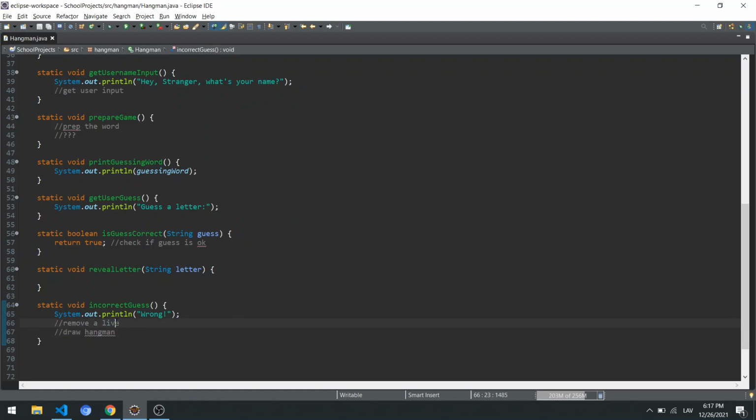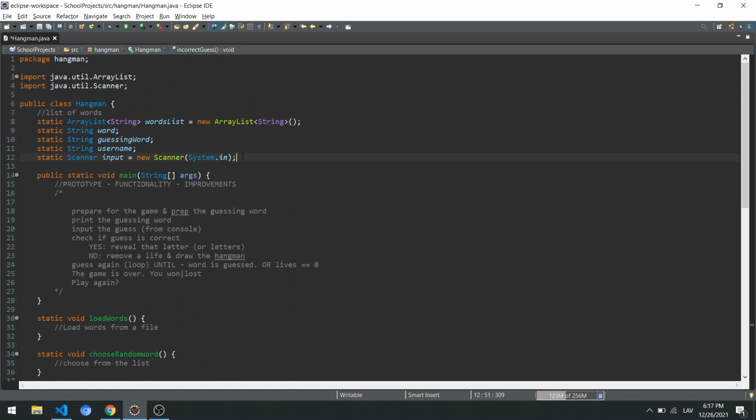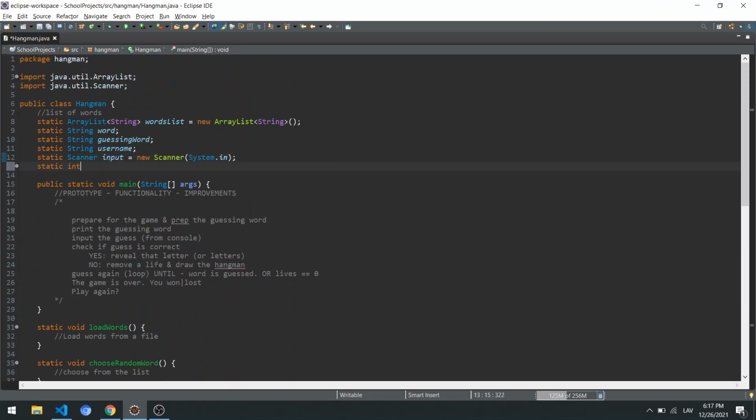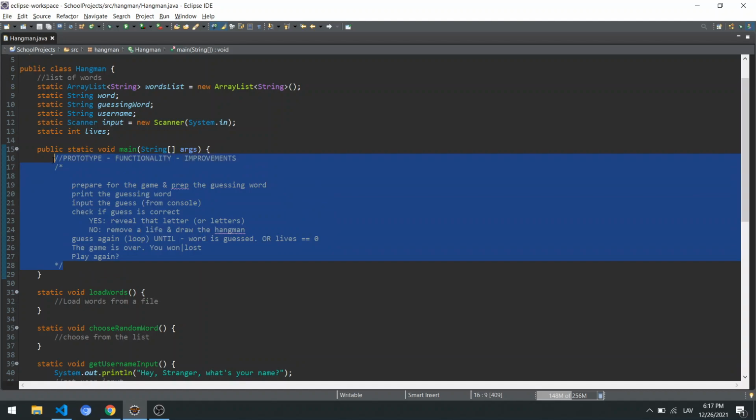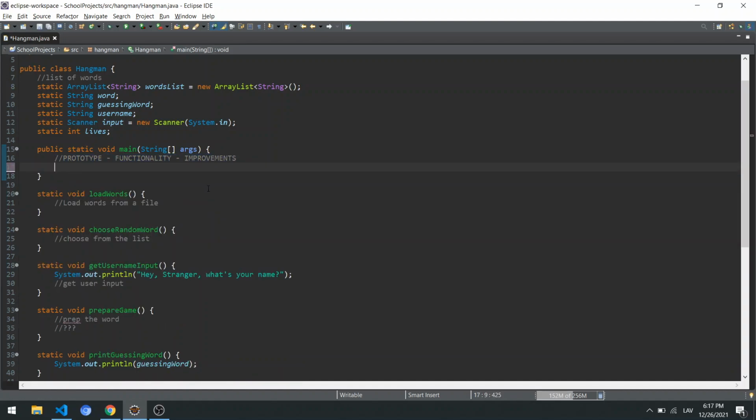As we're going to remove alive, as we're going to have these lives, we probably need, again, a variable for that. So static int lives. I'm not going to add any value for now, but we're going to have it. And then we're going to loop again until the word is guessed. And then after the loop, the game is going to be over. And then after that, we're going to check to play again. So we already have these building blocks. Now we sort of need to put them together.